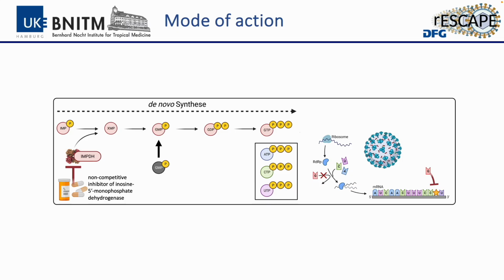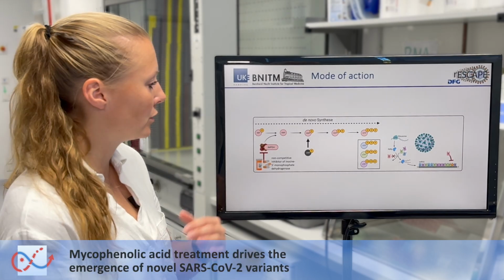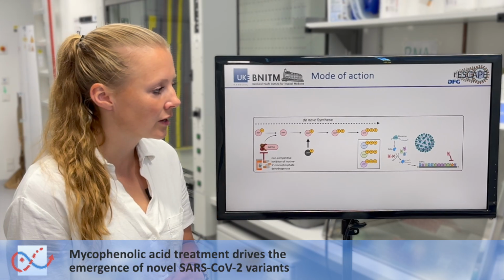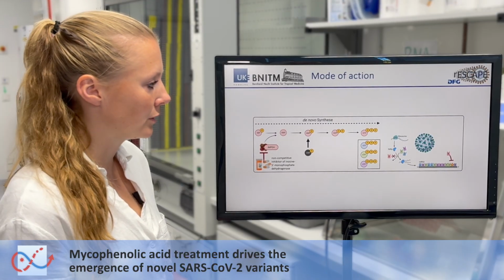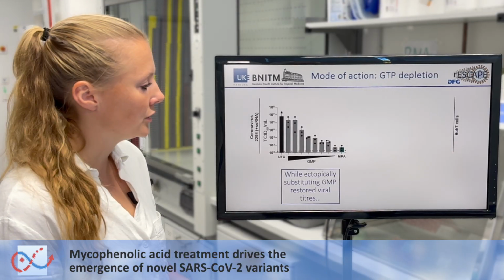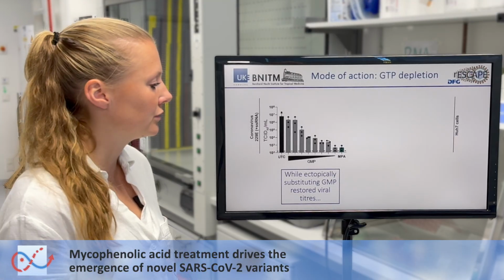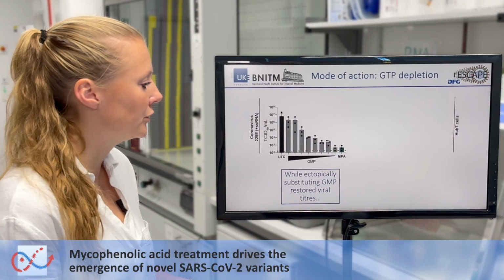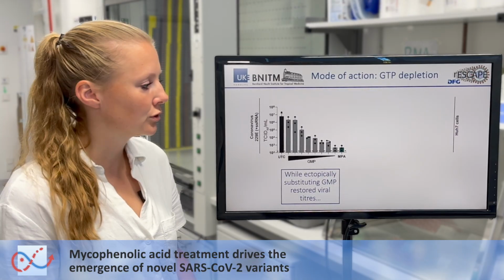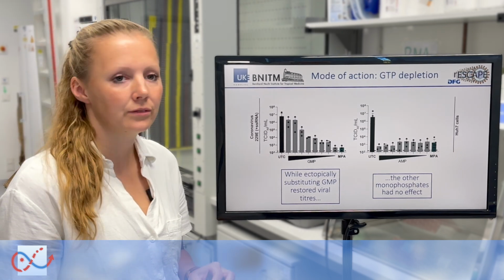And to test for this hypothesis, we can, while treating with MPA, ectopically substitute the GMP, which is further downstream of the enzyme, to restore GTP pools and then restore also virus replication. And this is exactly what we tested for. While treating the cells with a suboptimal concentration of MPA and substituting different concentrations of GMP, we found that viral titers can actually be restored, whereas when we tested for the different other monophosphates, this effect was not observed.